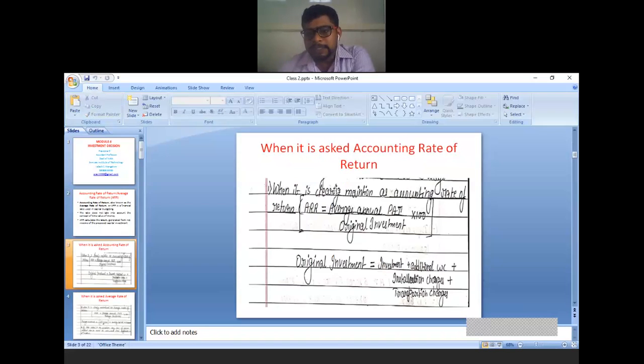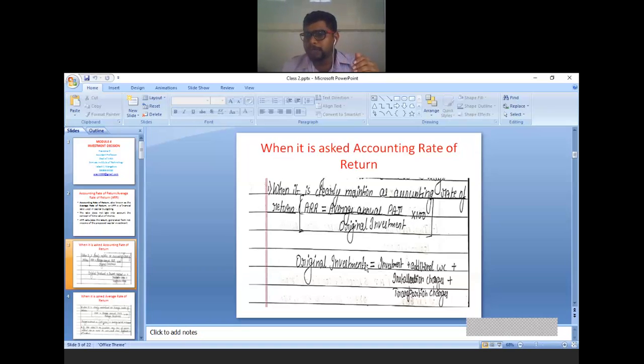Then this is very important. Suppose in the question paper it is asked clearly to calculate accounting rate of return, it means you have to use this formula. What is the formula? ARR is equal to average annual PAT divided by original investment multiplied by 100. Average annual PAT divided by original investment multiplied by 100.